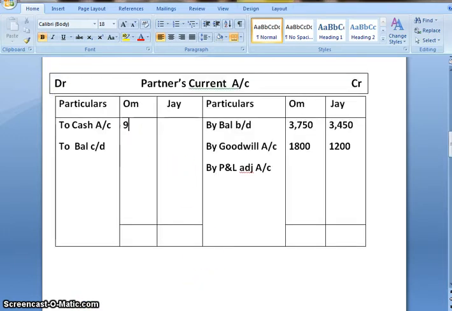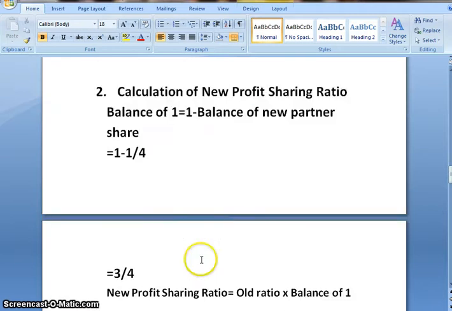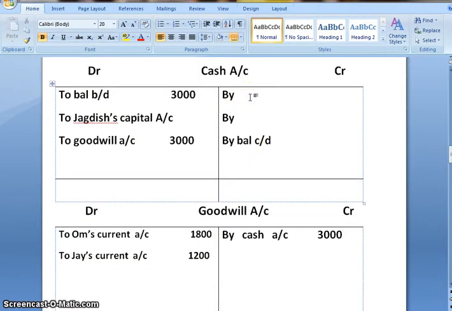That is the amount 900 for Om and 600 for J. And the second effect would be in the cash account, by Om current account, by J.